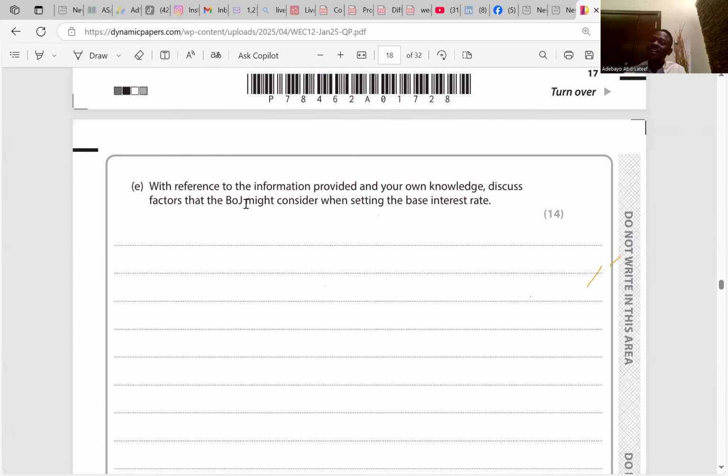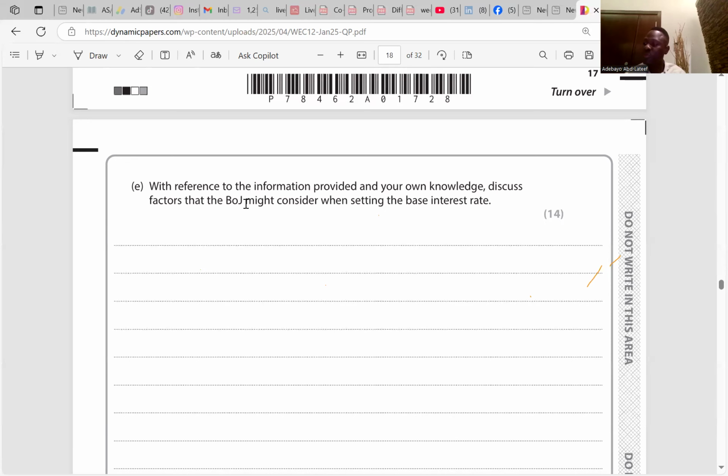The interest rate is giving us a negative figure here, and the BOJ wants to achieve an inflation target of 2%, so we won't have a negative interest rate. It has to increase the interest rate. As soon as the interest rate increases, savings increase and demand-pull inflation reduces. Do you understand the point I'm making? So it is important to increase the base interest rate.